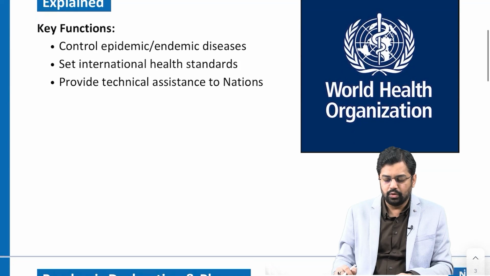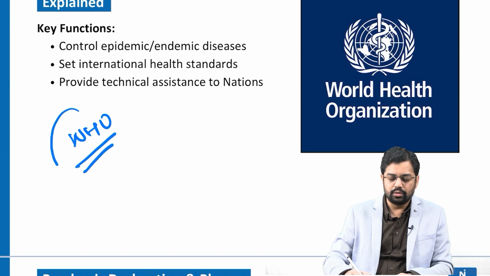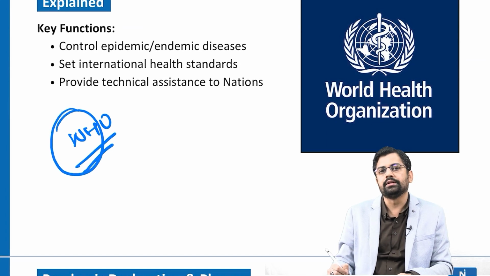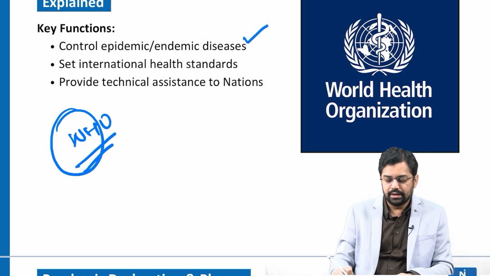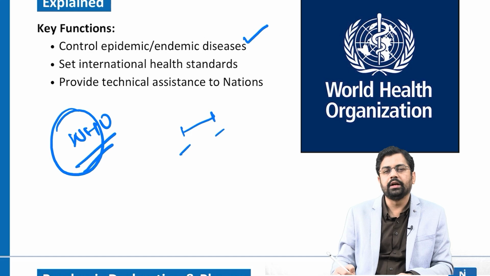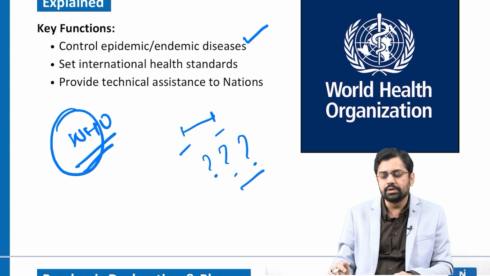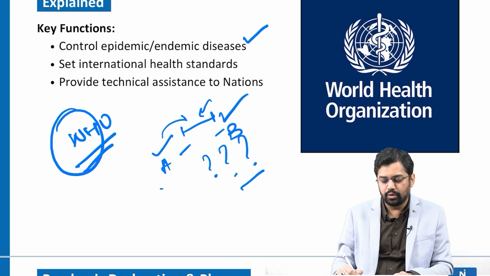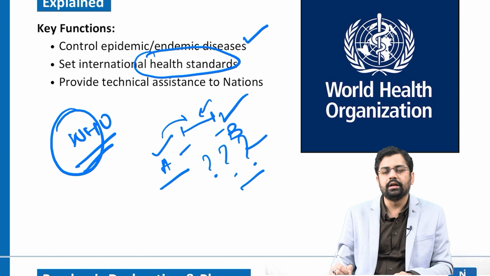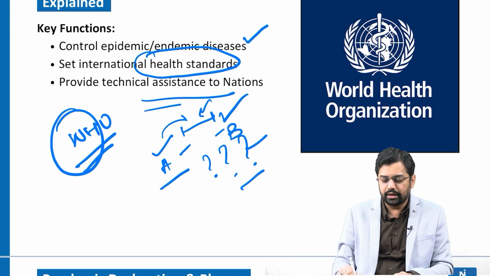Moving to the next topic, what are the major functions? As the name suggests, WHO talks about public health, taking the whole world as a single family. First, control of endemic diseases. Secondly, setting up coordination with different nations, because different nations might have different disease problems or other health issues. How they can impact globally is coordinated by the WHO among different countries. Also, setting international health standards for a particular disease or any other health issue, right?